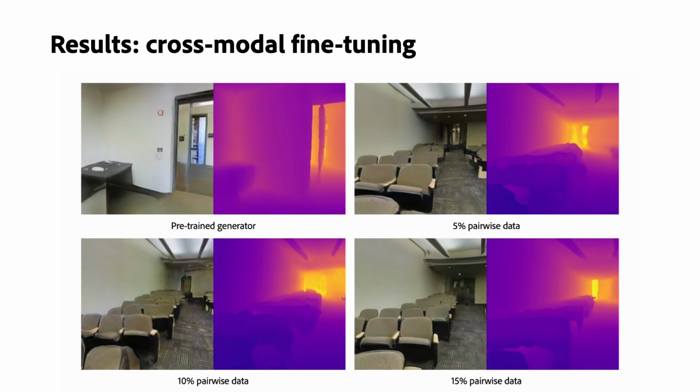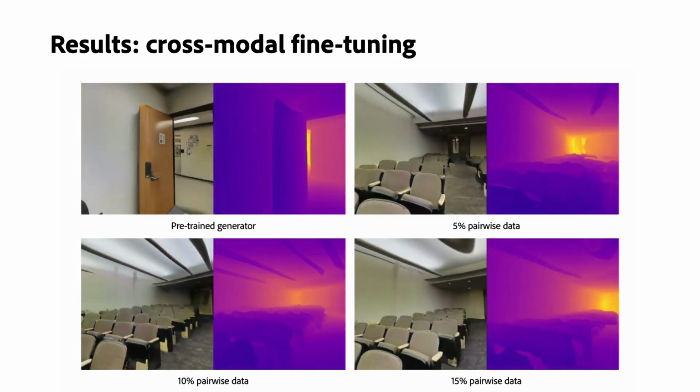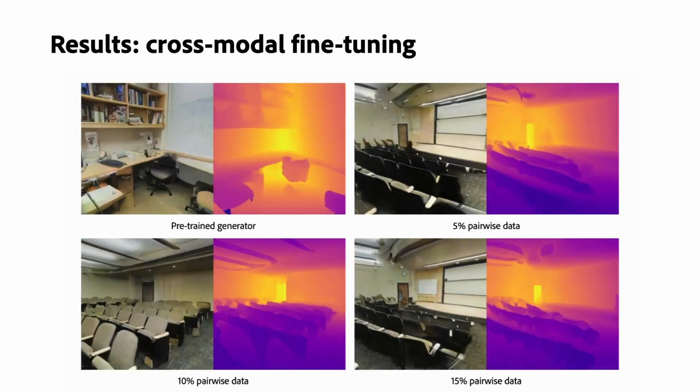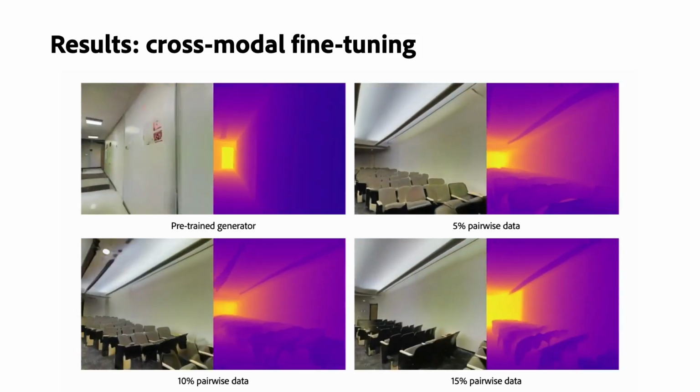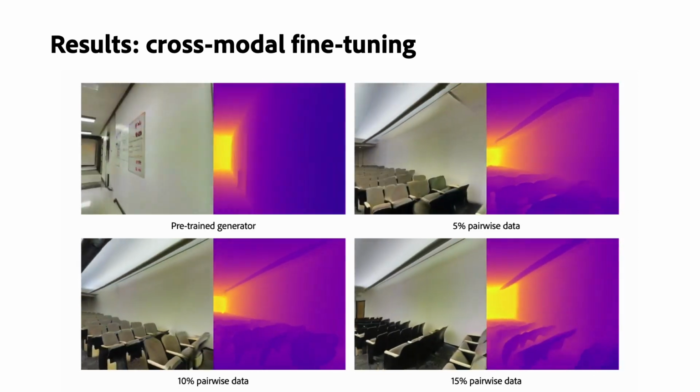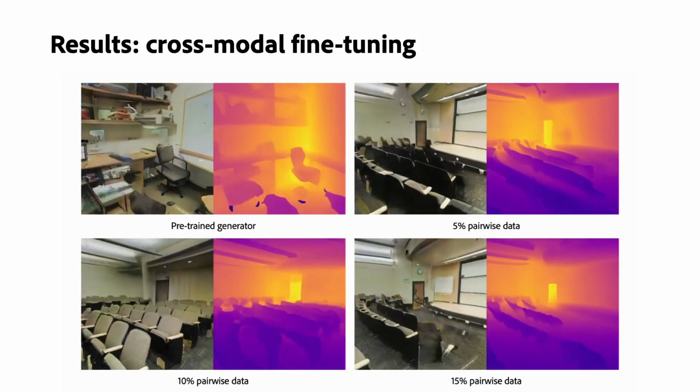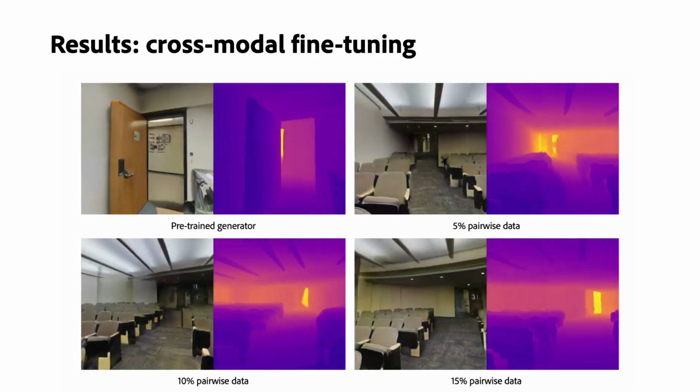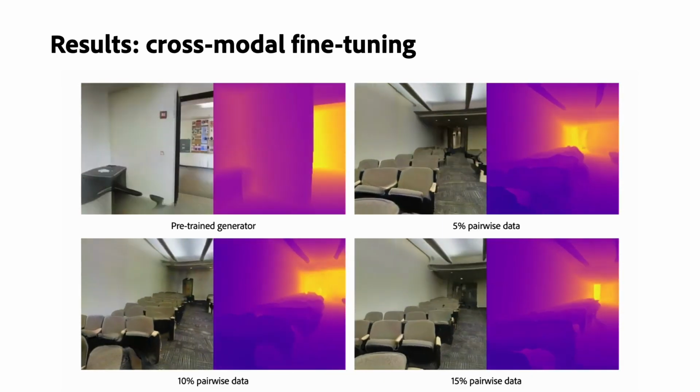Here in this experiment, we hold out a scene, which is the auditorium from the Stanford 2D-3D dataset, and use the rest of the data to pre-train a generator. As a result, we cannot see any scenes related to auditorium from the pre-trained generator.